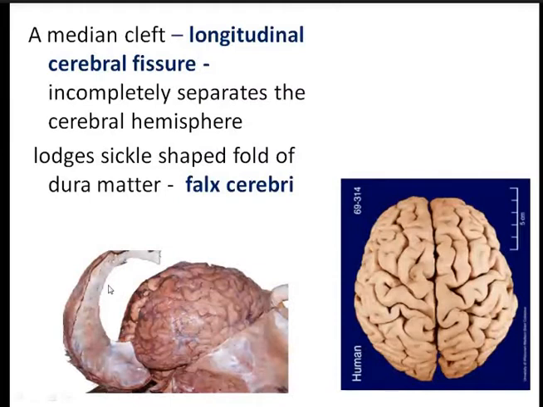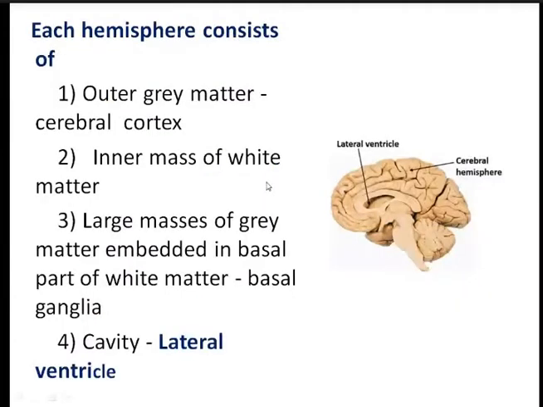Now coming to each lobe. Each cerebral hemisphere consists of outer gray matter, which is known as the cerebral cortex, and inner white matter. There are also large masses of gray matter embedded within the basal part of the white matter, known as the basal ganglia. Unlike the spinal cord, outer is the gray matter and inner is the white matter. And each hemisphere consists of a cavity, which is known as the lateral ventricle.